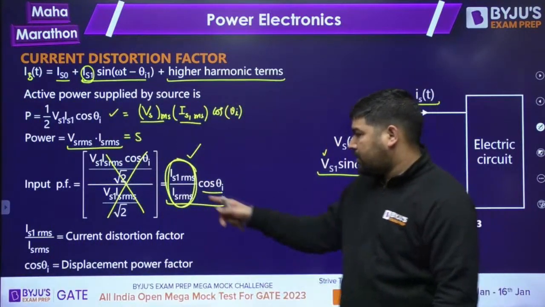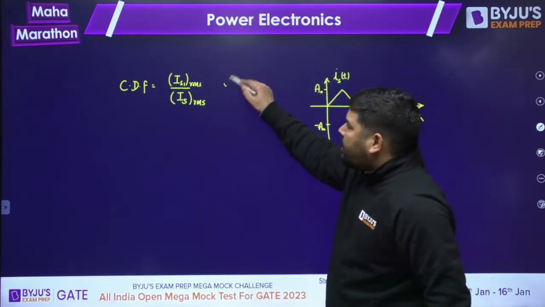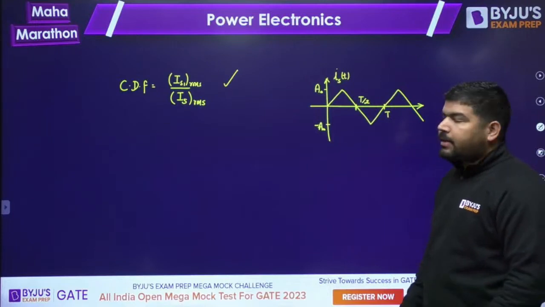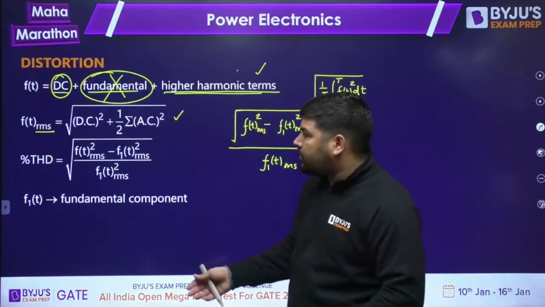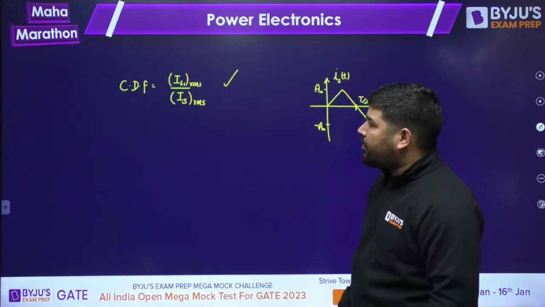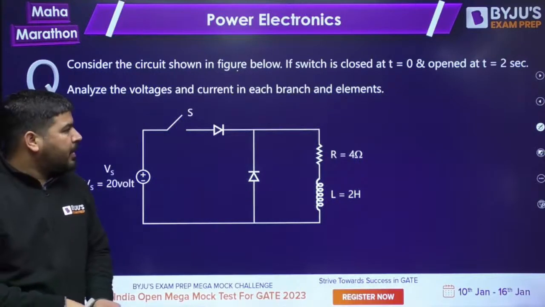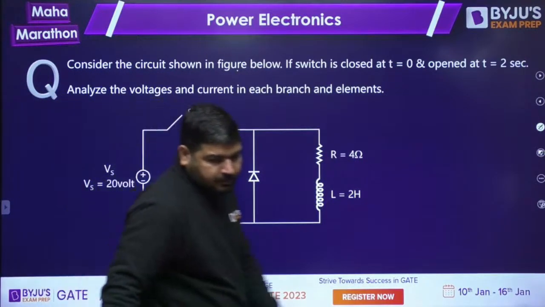So please try to understand this. What is the current distortion factor? I told you how to calculate the current distortion factor, or total harmonic distortion. These 2-3 terms are very important. Sometimes they ask you. Now let's come to the next topic, and that is the diode circuit.